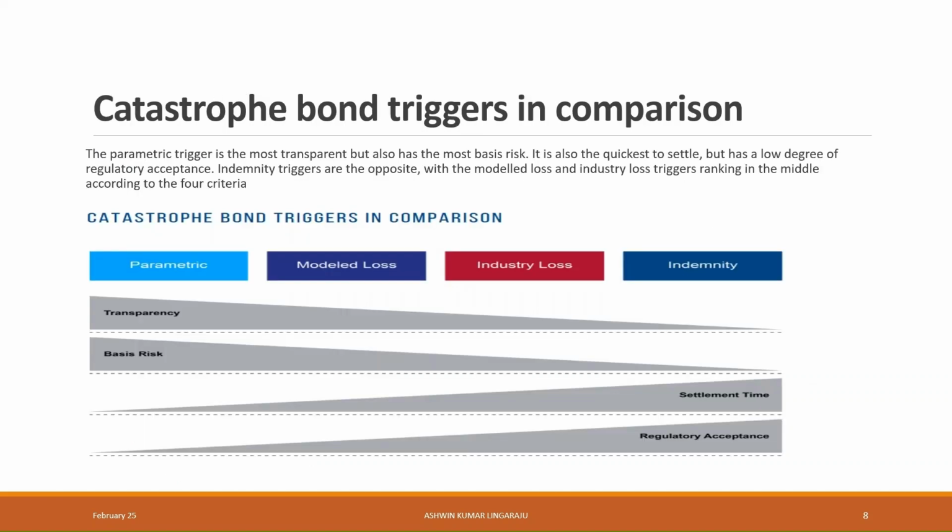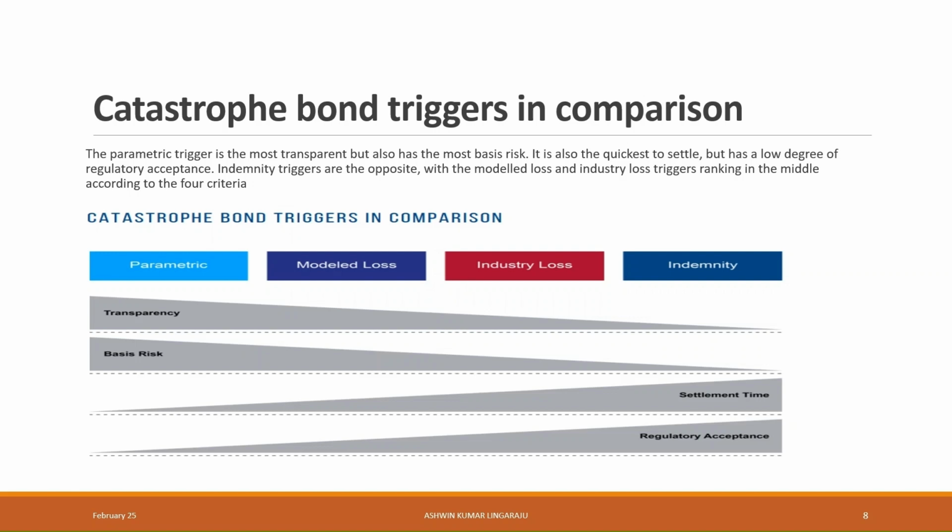Let's discuss indemnity first, as they constitute about 70% of the cat bond triggers. As they are based on actual losses, settlement time is highest for indemnity triggers. Regulatory acceptance is high too for indemnity triggers. Basis risk is the lowest. Transparency too is the lowest, as it is based on insurers' actual losses.